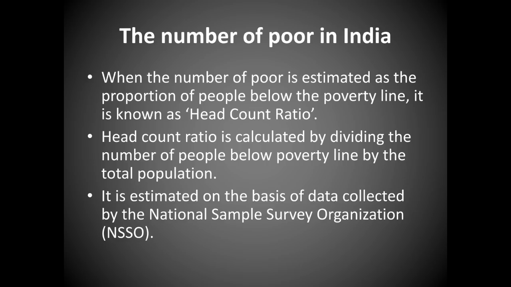How they collect is a different calculation. Just remember, NSSO is the National Sample Survey Organization, which helps in collecting data on the number of poor people existing in our country.